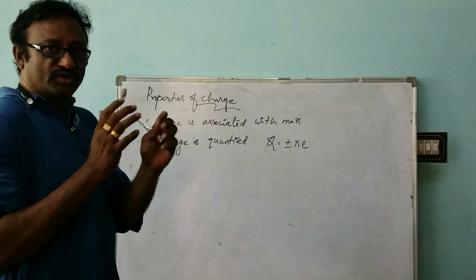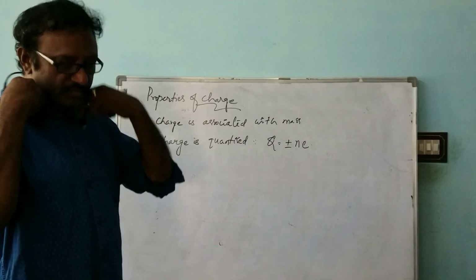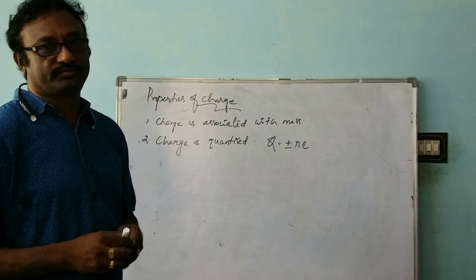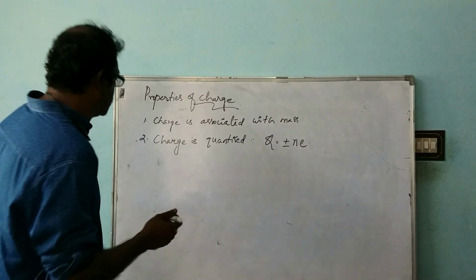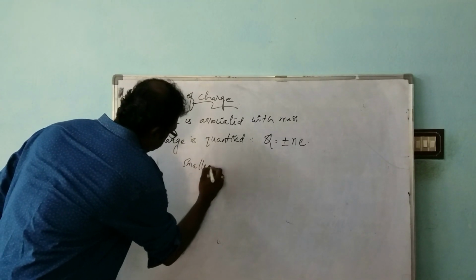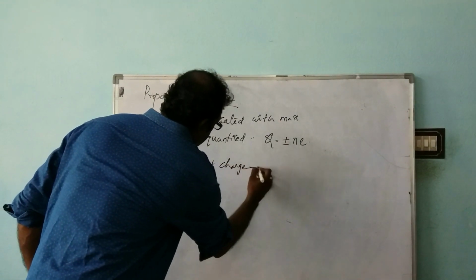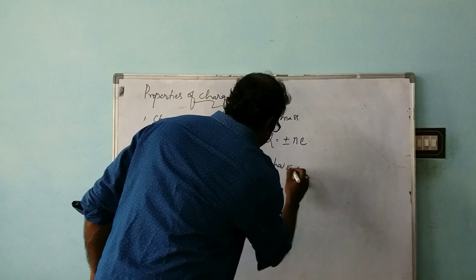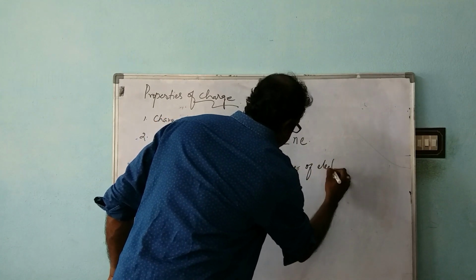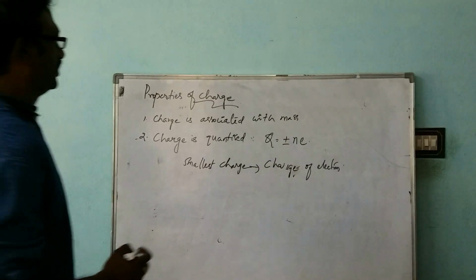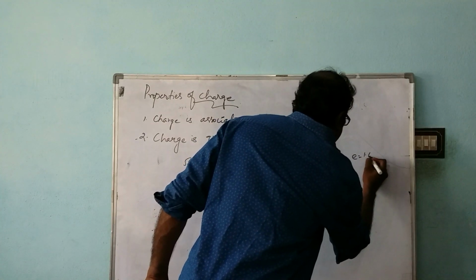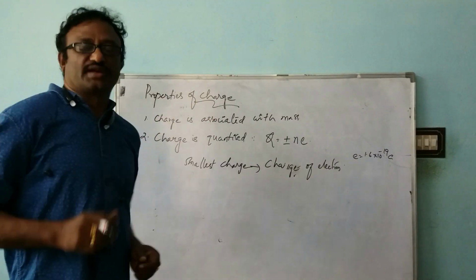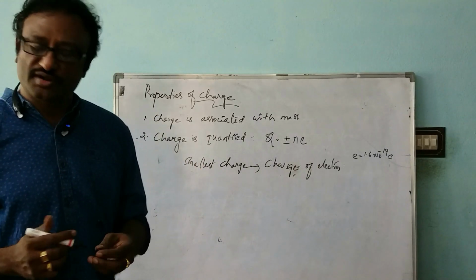Something interesting you should know: the smallest charge existing in nature is the charge of the electron. You know that the charge of the electron is 1.6 into 10 to the power of minus 19 Coulomb.